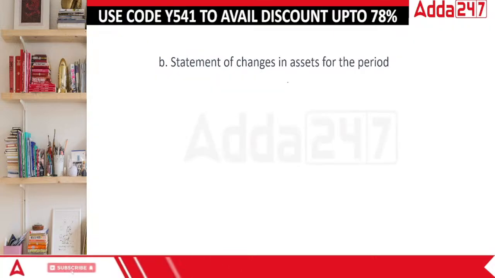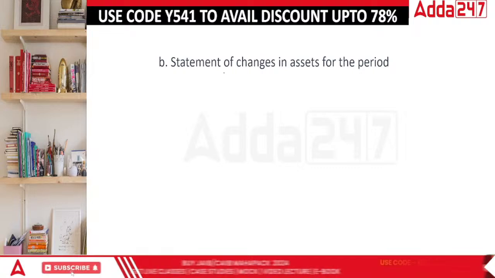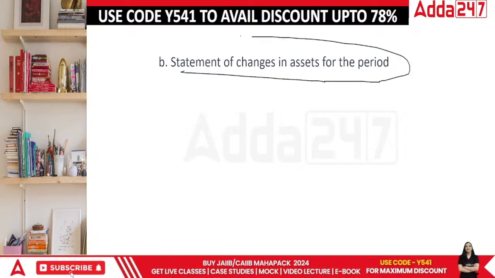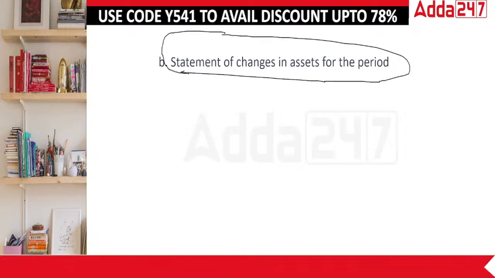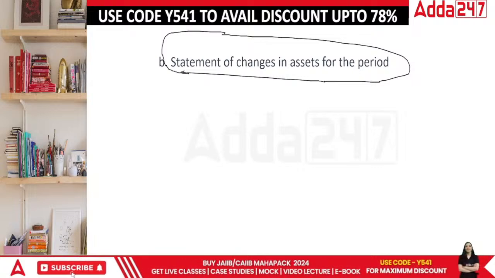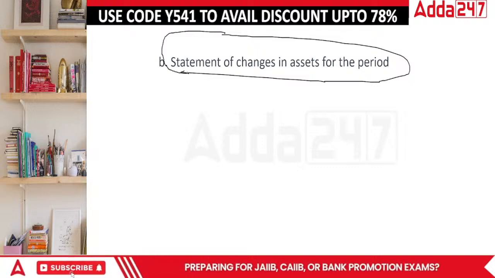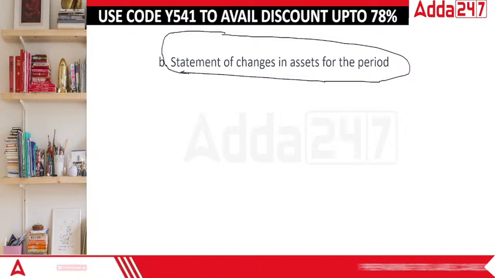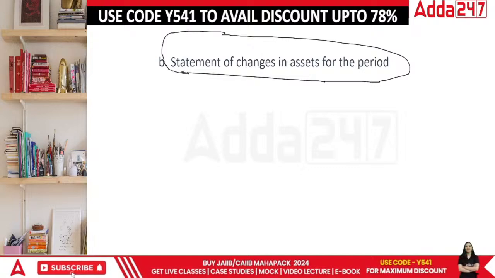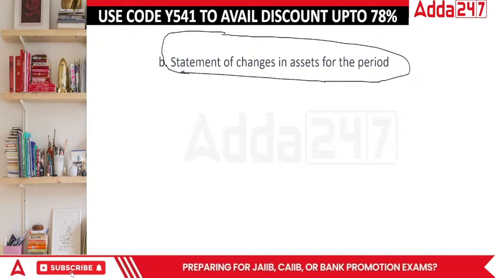But the statement of changes in assets is not shown here. It is just something which talks about the increase or decrease in the wealth of the organization, because we want to find out how much assets are there in the business and how much they do not have.